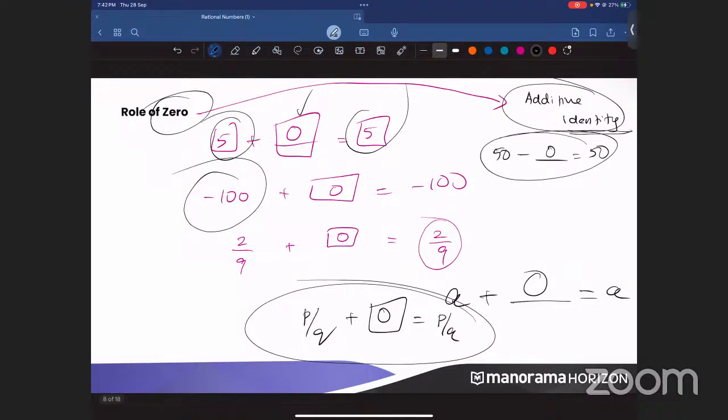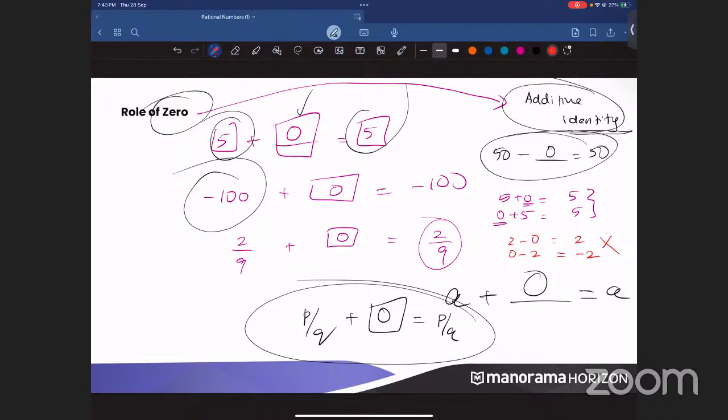Now, for a very small hint, I will tell you why it is not a subtractive identity. For example, 5 plus 0 is also 5. 0 plus 5 is also 5. So that is why 0 is the additive identity. But when you talk about 2 minus 0, what is 2 minus 0? 2. But if I change the order and write 0 minus 2, is that 2? No. So you are getting a different answer. So that is why we call it only additive identity.